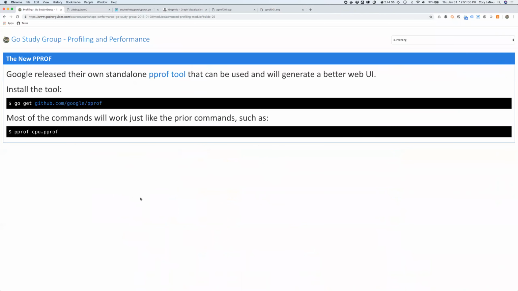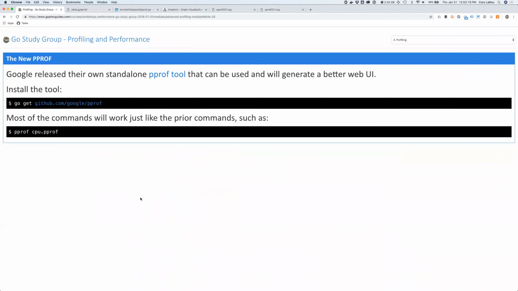All right, that being said, there's a brand new pprof tool that's out there, which is actually quite a bit nicer than what ships with Go. I still don't know why it's not shipping with Go. I have no answers for you. It was supposed to ship with Go 1.10 and never did. And then when I went out to try to find all the new stuff, I had to literally ask somebody on the Go team, where is this? And they're like, oh, it never shipped. I'm like, but your release note says it did. And they're like, yeah, I know it does.